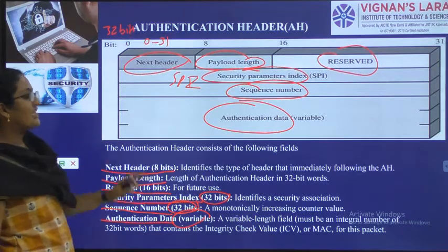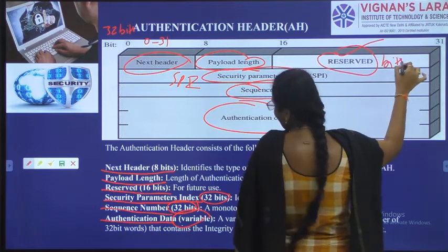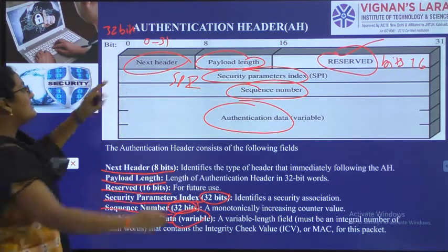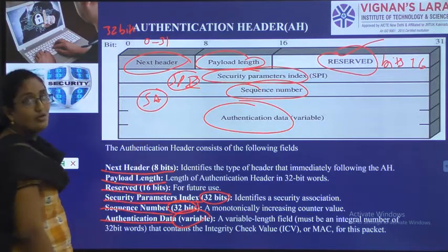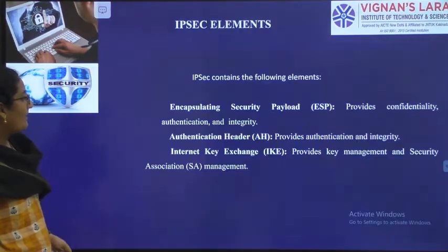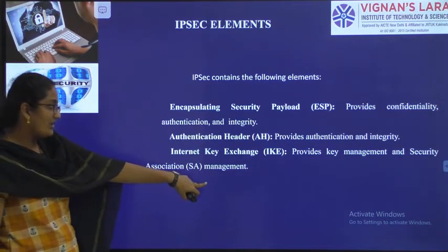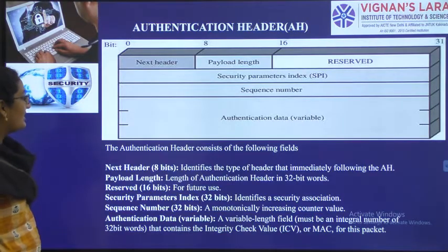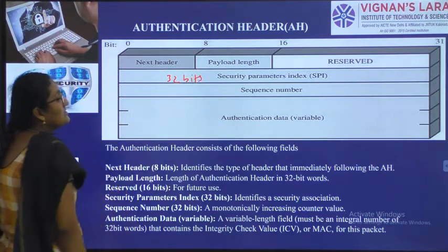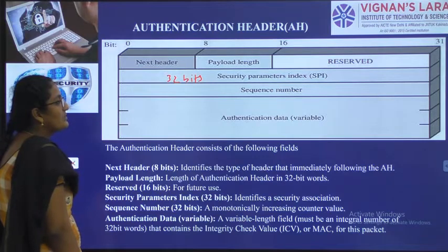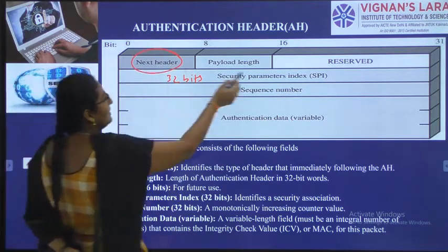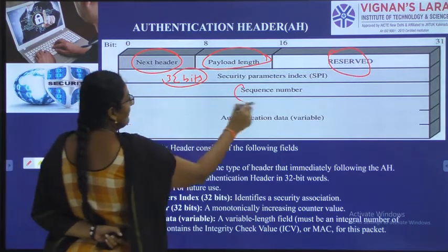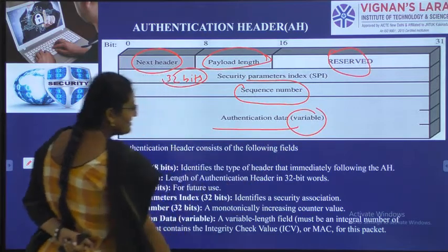Reserved bits, 16 bits, which we reserve for future use. The security parameter index, SPI, is for the security association, as I told you before, when I explained what security association and key management are. We reserve 32 bits for it. Then the sequence number is 32 bits, and the authentication data is variable, meaning the size is not fixed.